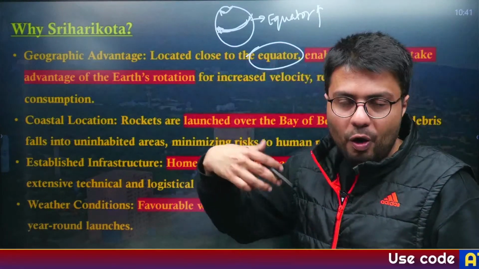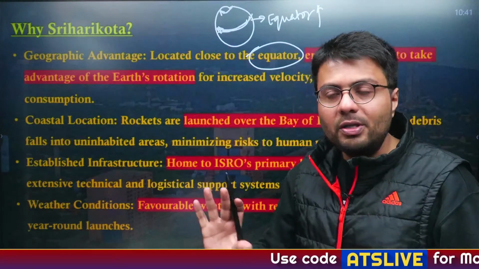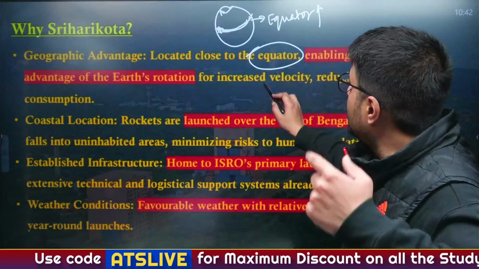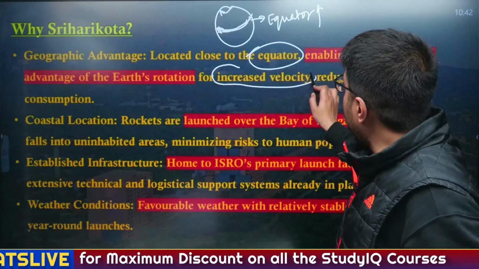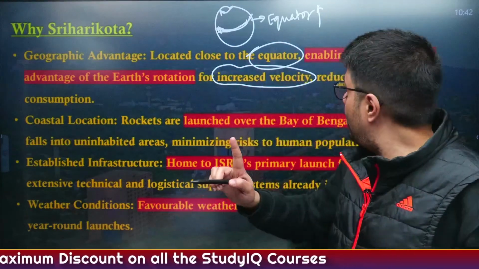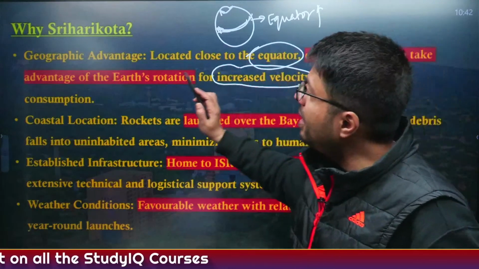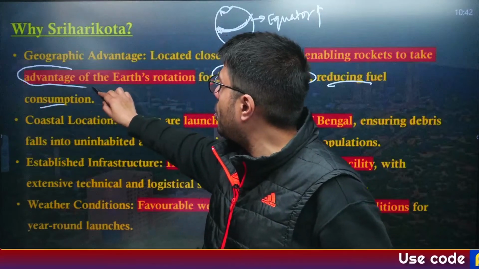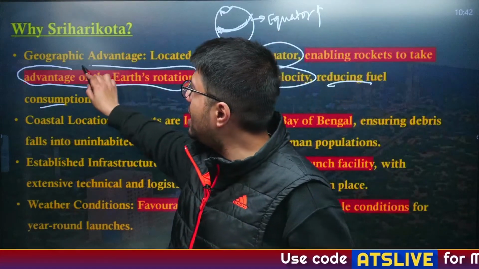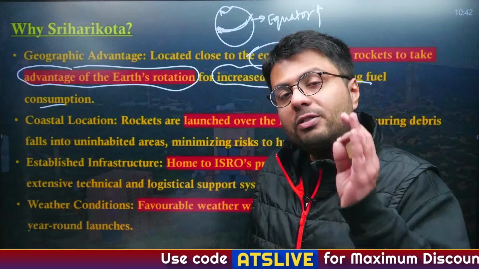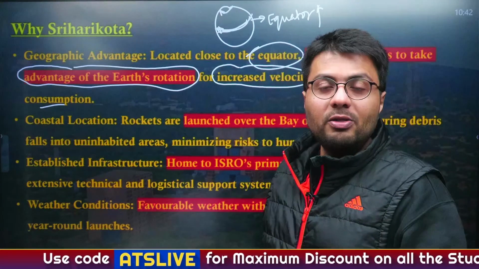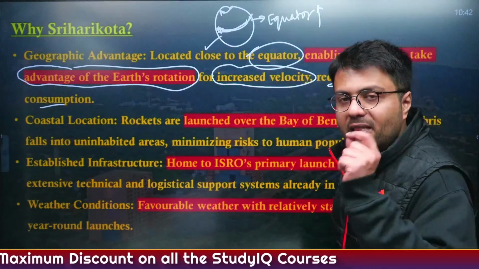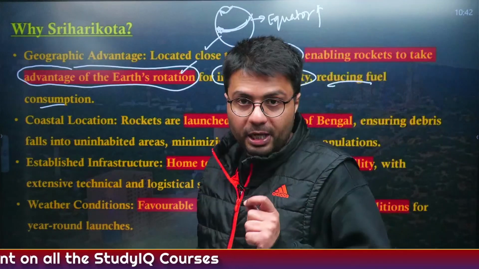And this speed of Earth, which rotates on its own axis, can be utilized by rockets whenever they are pushed into outer space, and this will help rockets increase their velocity without burning extra fuel, thereby also reducing fuel consumption. This is an advantage any space organization would want to have, and naturally India has a southern part of the country, so when you construct your launch pad in the southern region, it will help you get closer to the equator and take advantage of Earth's speed of rotation.